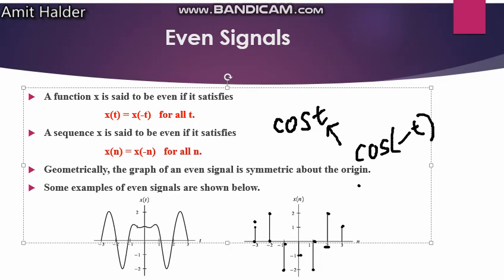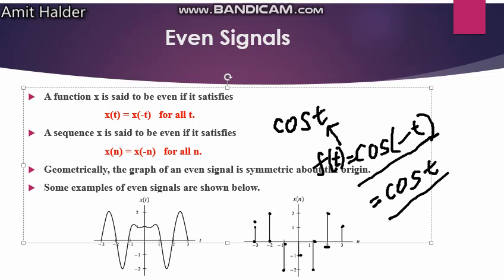In this function, f(t) is cos(-t). If we put a negative value in that region, we get cos t. That is the property of cosine that we know. This function is known as an even function.